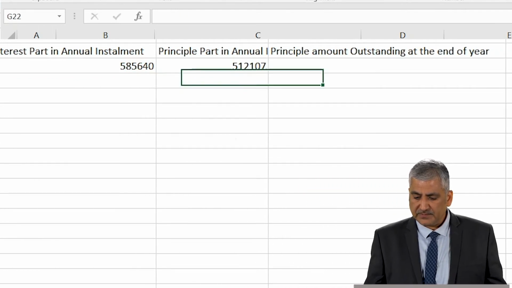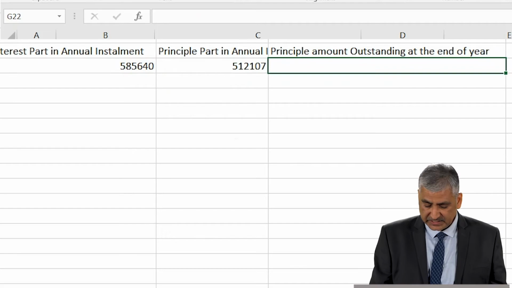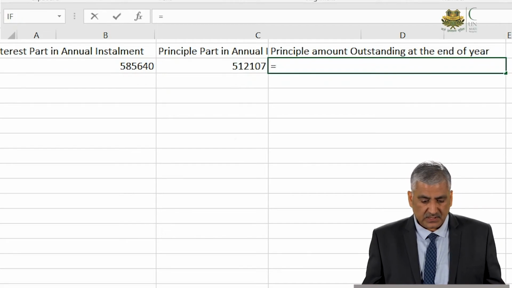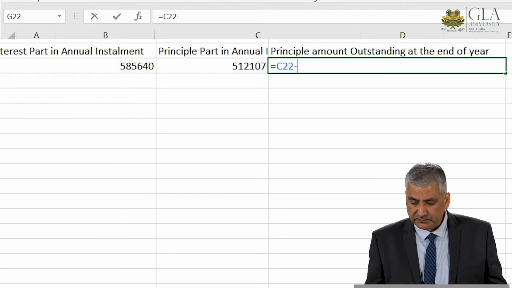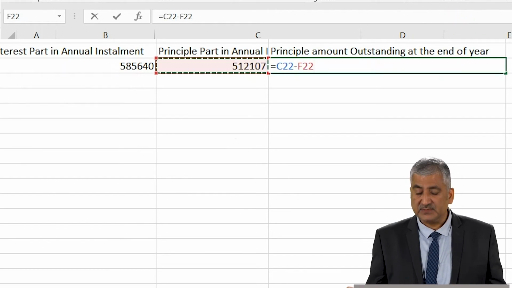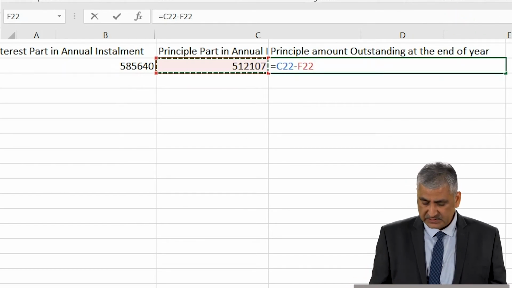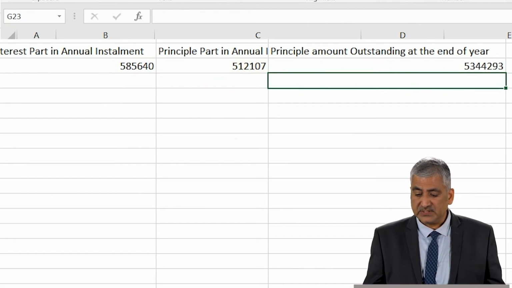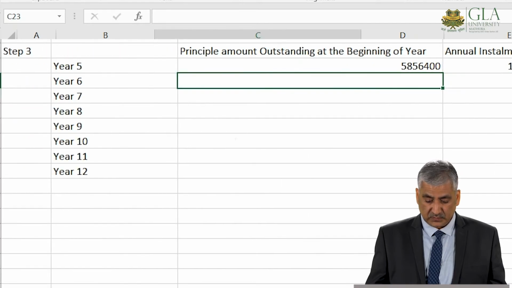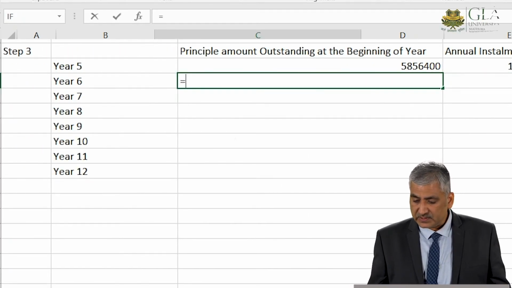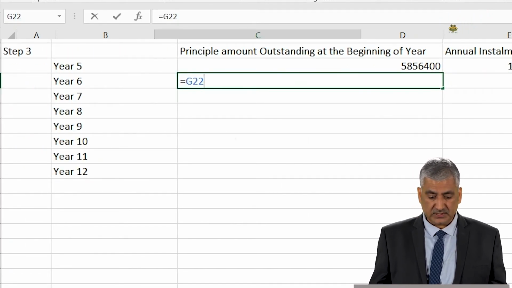Now how much of the principal amount is still outstanding at the end of the year? It's pretty simple. You take the value of the principal outstanding at the beginning of the year, and from that you deduct the principal part that has been paid during the first year. So this is the amount of principal still outstanding at the end of the first year, and the same amount will be the principal outstanding at the beginning of the next year.